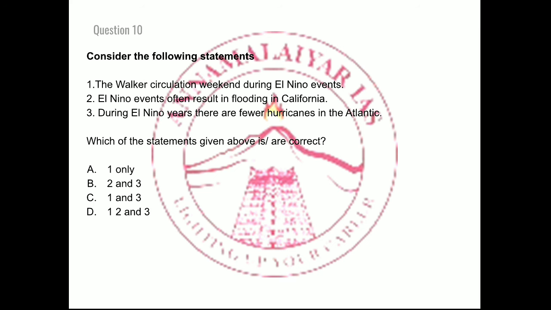So the Indian monsoon gets weakened due to this. So point number 1 is right: the Walker circulation weakens during El Nino events. Other than that, the other 2 points are wrong. So the right answer is option A.